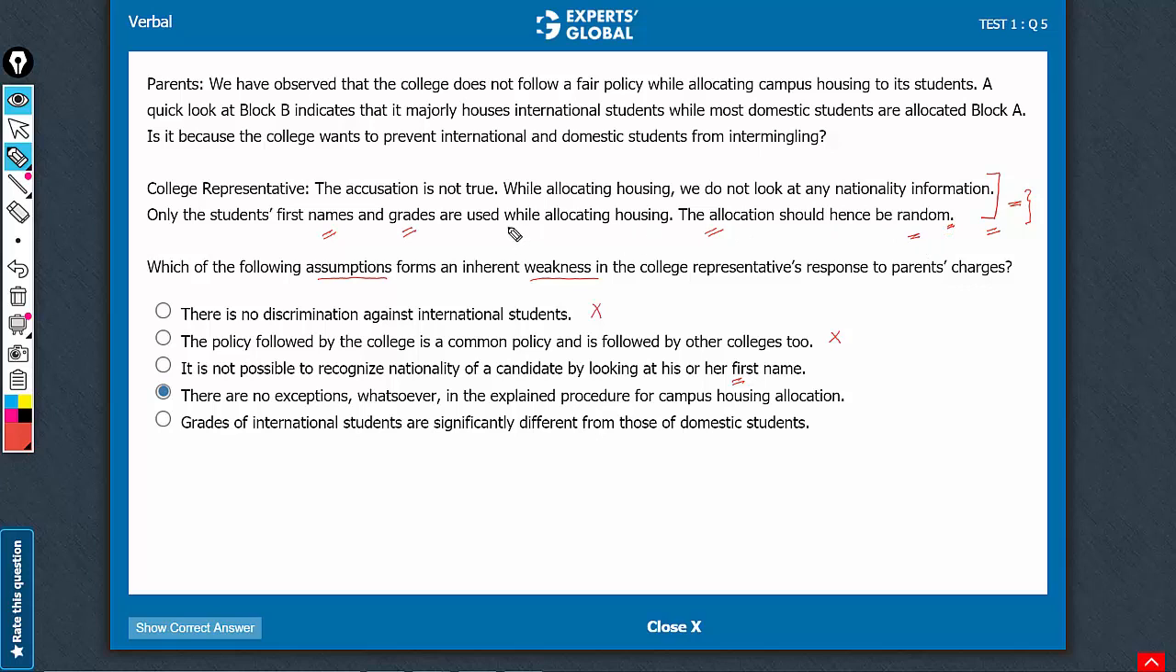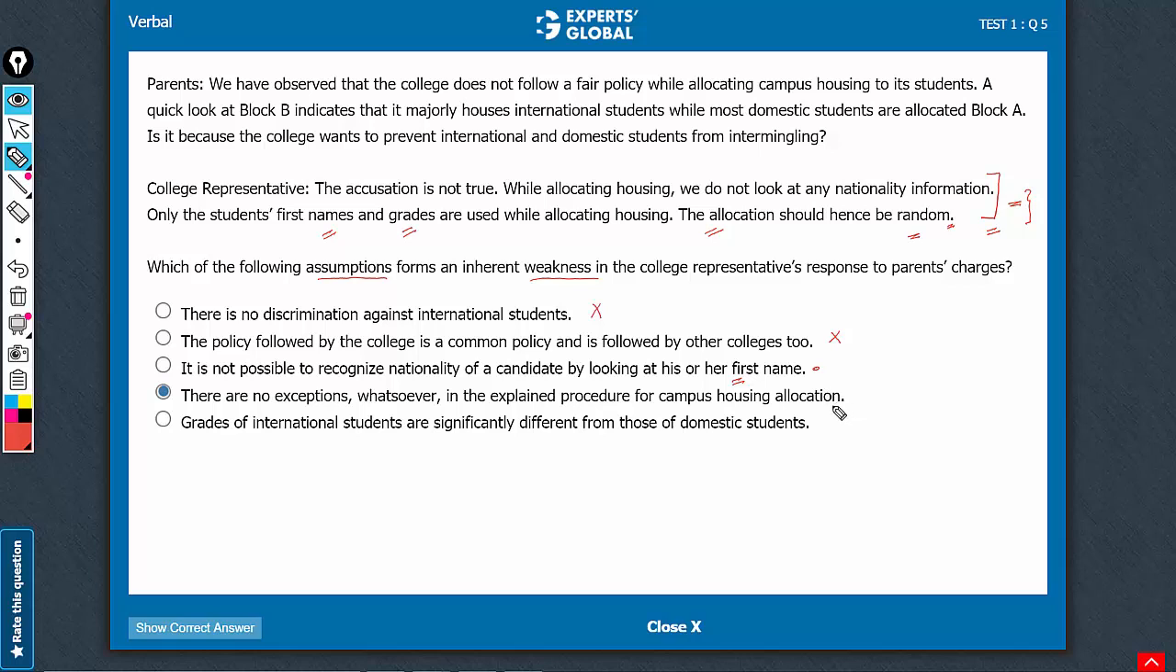So yes, if the claim of fairness is dependent on first names and grades, then it is being assumed that nationalities cannot be determined through first names or grades. This is a very fair assumption. Look at answer choice D.